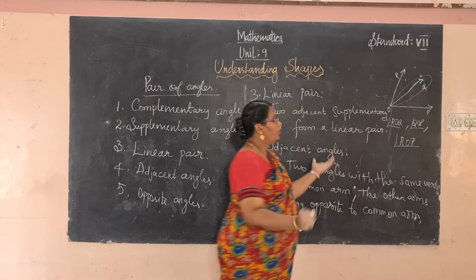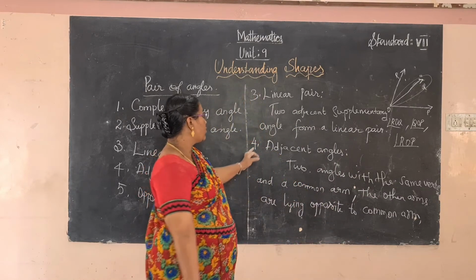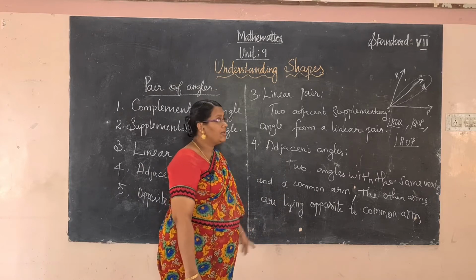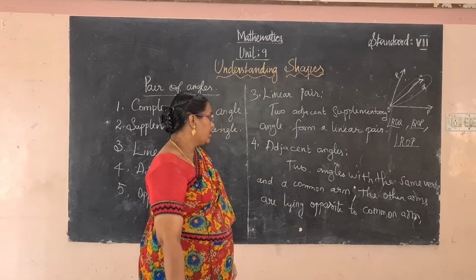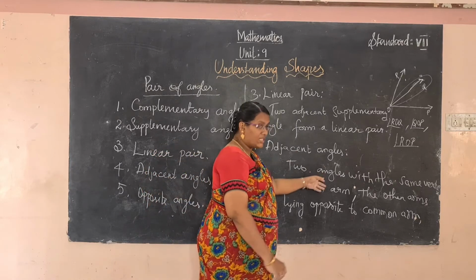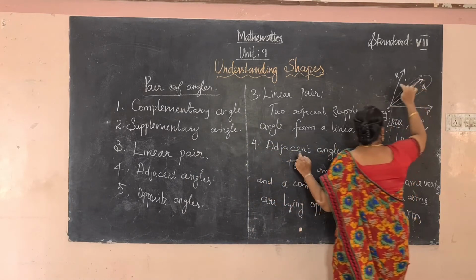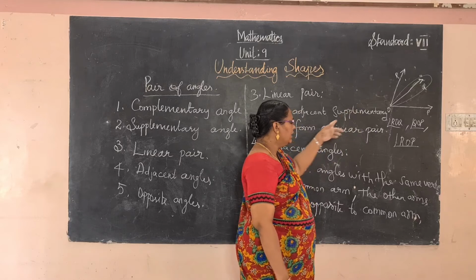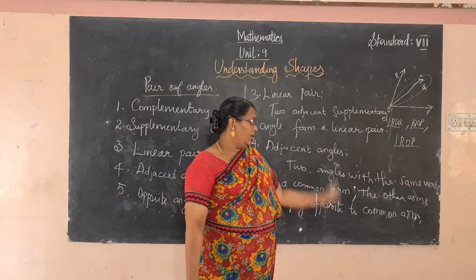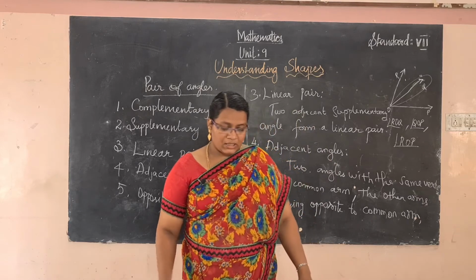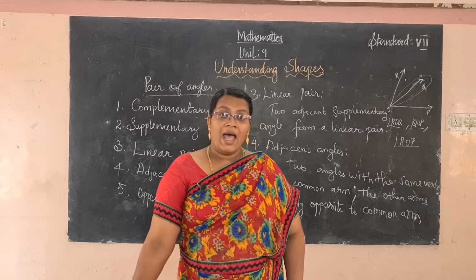In the opposite direction of the common arm, the remaining two arms lie. If it is like that, that is called adjacent angles. That is the diagram for adjacent angles. So adjacent angles means two angles with the same vertex and a common arm, and the other arms lie opposite to the common arm.